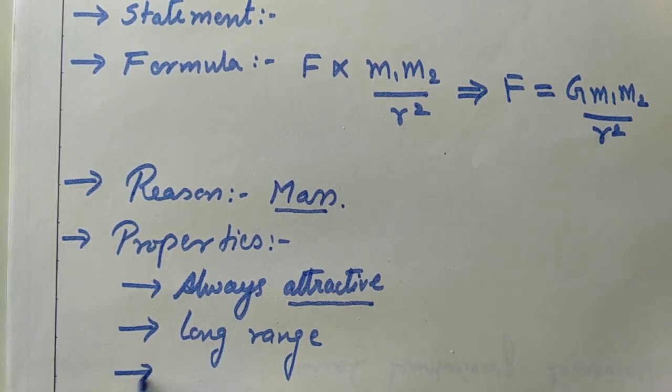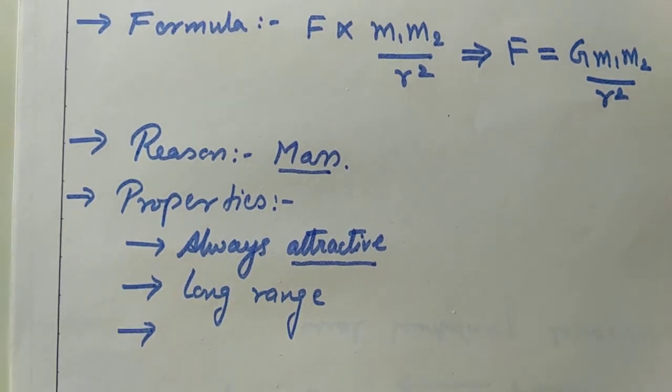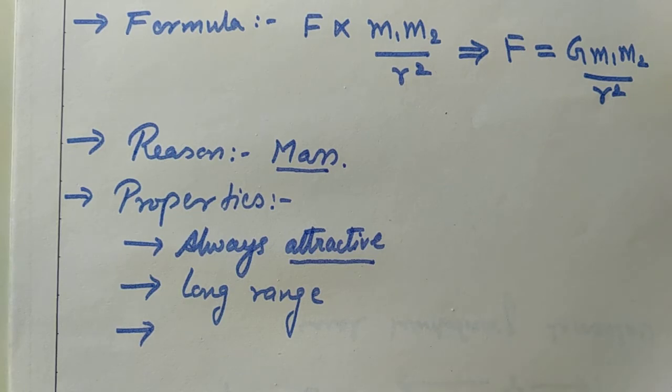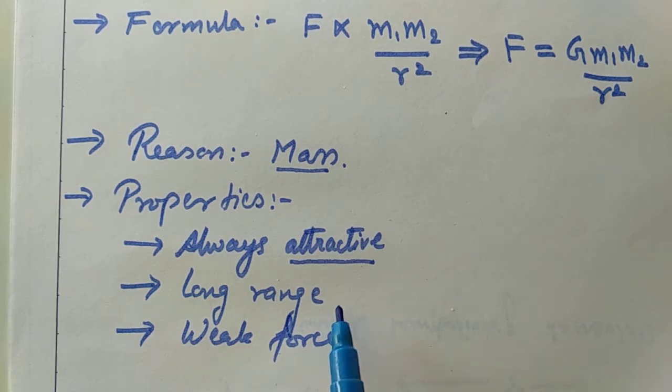Now one important point. See, it is a long range force, but if I talk about the strength of the gravitational force, then it is a weak force. Just see, don't get confused over here.